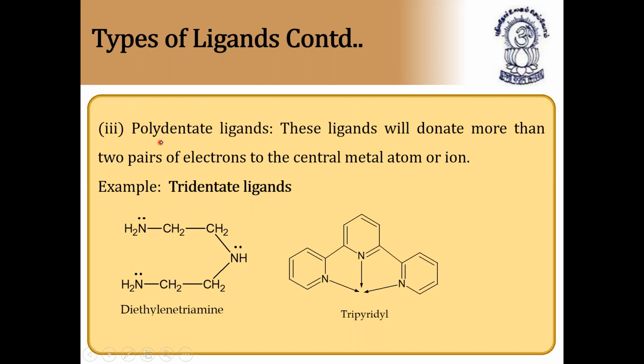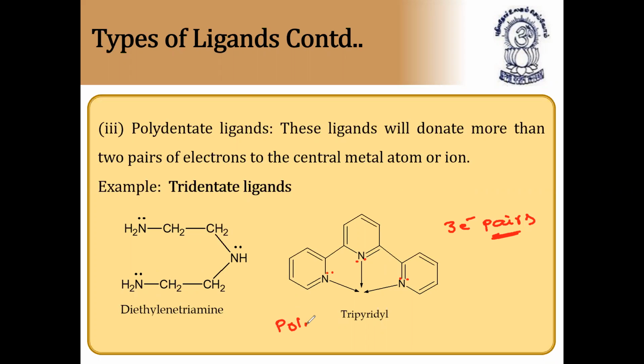Next, we have polydentate ligands. These ligands donate more than two pairs of electrons to the central metal atom or ion. An example is a tridentate ligand. Here three nitrogens each have one lone pair, so they are ready to donate three electron pairs. As they can donate three electron pairs, we call it a tridentate ligand.